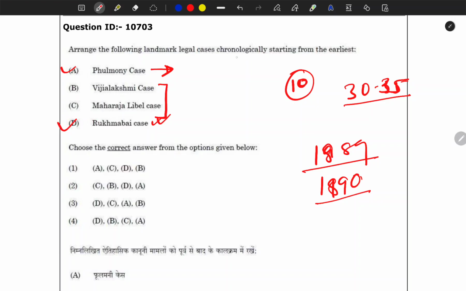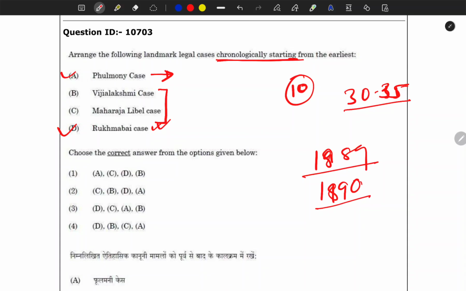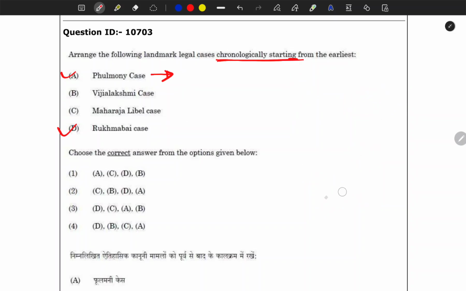We have to arrange chronologically from the start, which does not matter for us because we have no idea about these cases, but only thing I got to know is that options A and D should be together.